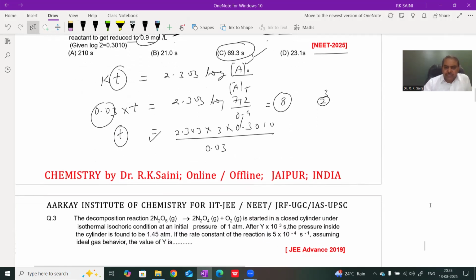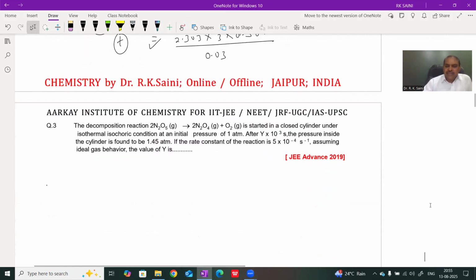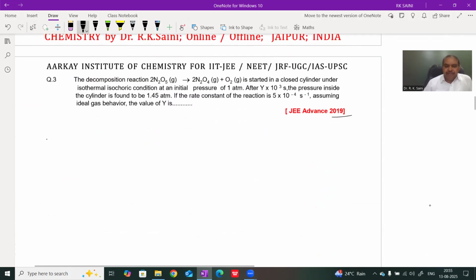This question was asked in JEE Advanced in 2019. Decomposition reaction of N2O5 gives this. Closed, standard isothermal means temperature constant. Isochoric means volume constant. The initial pressure is 1 atm.